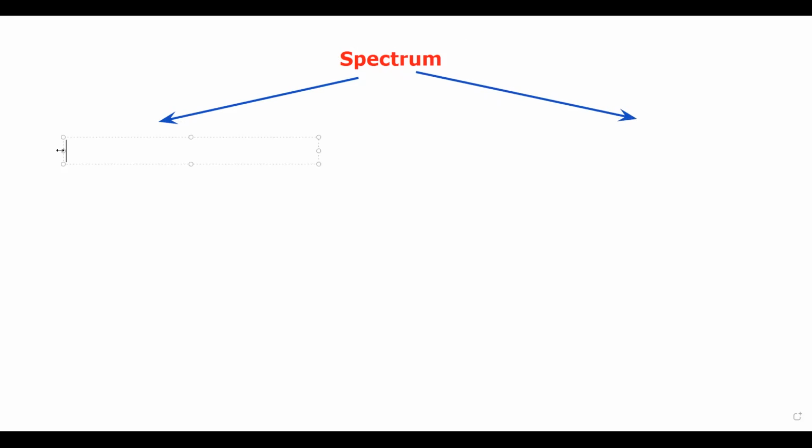So spectrum is divided into two main categories. One is the continuous, another one is the line. So what is the meaning of a continuous spectrum? In the continuous spectrum you will have a range of wavelengths or a range of frequencies, or a range of photons, you can also say a range of different energy photons.